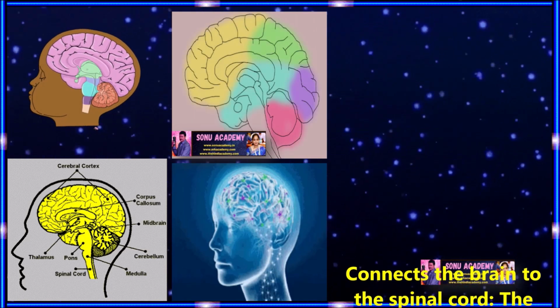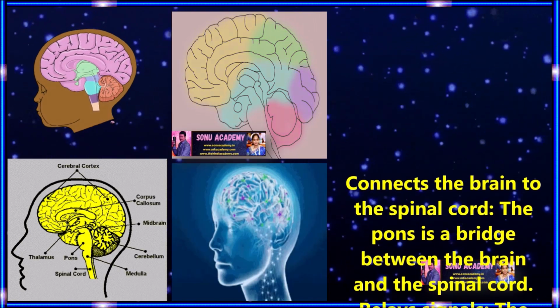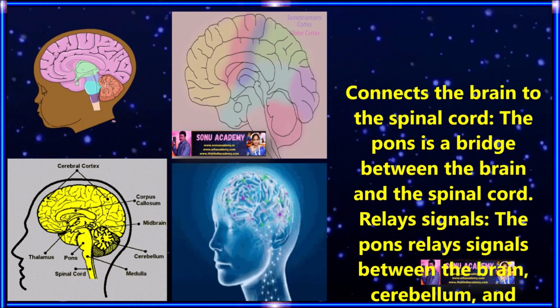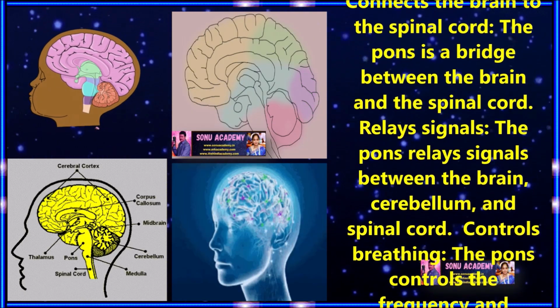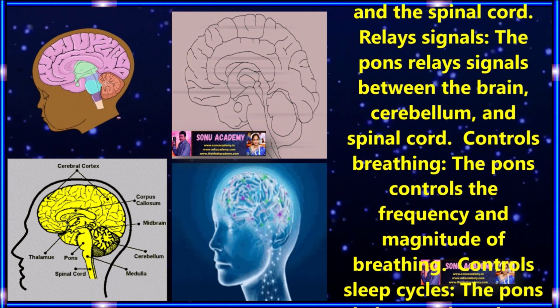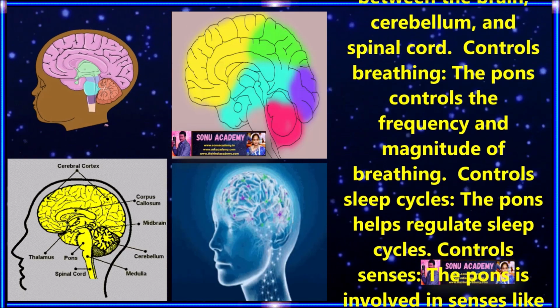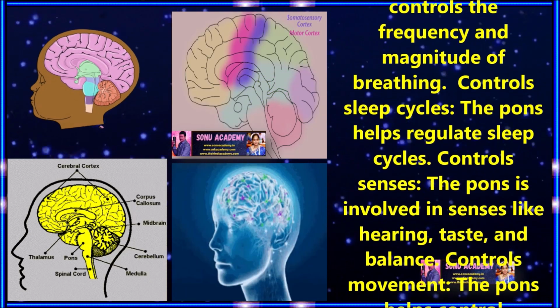Children, now let us discuss what the pons does. Connects the brain to the spinal cord. Already we discussed that the pons is a bridge between the brain and the spinal cord. It relays signals, which means the pons relays signals between the brain, cerebellum and spinal cord. Controls breathing: the pons controls the frequency and magnitude of breathing. Controls sleep cycles: the pons helps regulate sleep cycles.